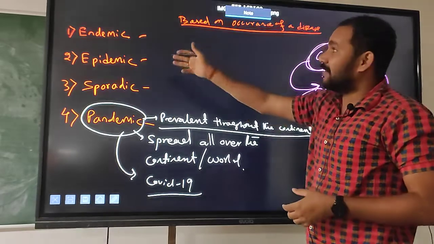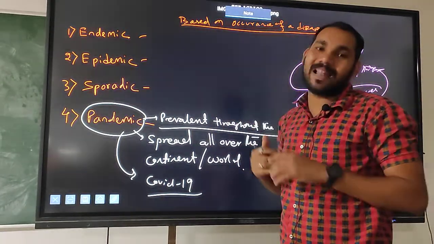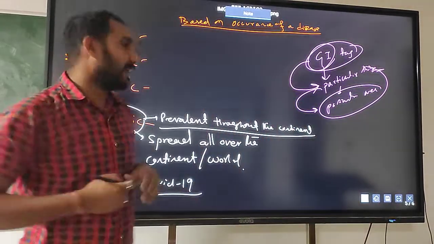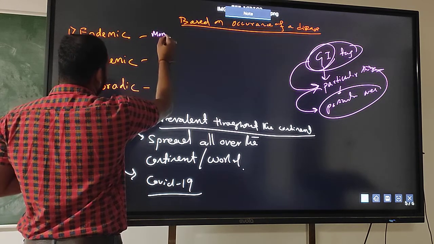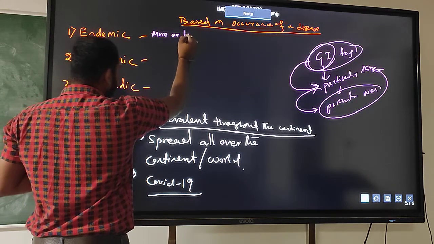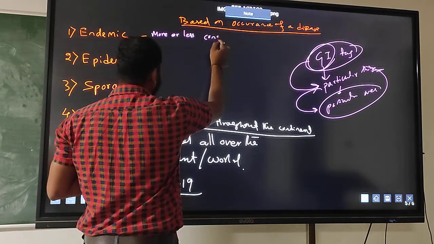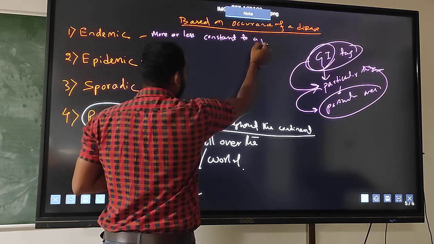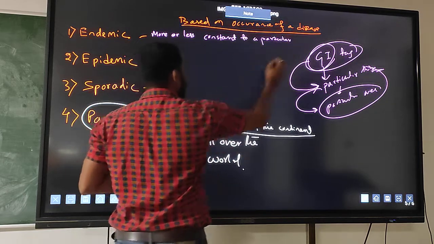This is the GI tag in case of plant disease. Endemic means the disease is more or less constant to a particular area.